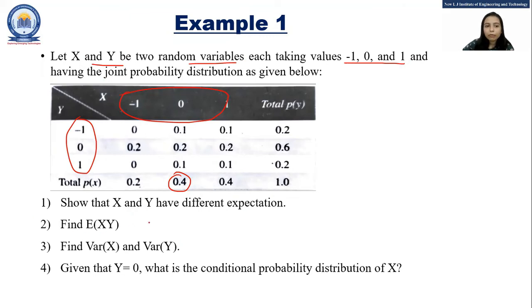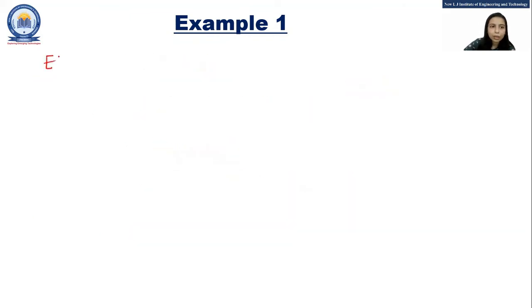Now find E of xy. So E of xy is equal to sigma xi yj into Pij.